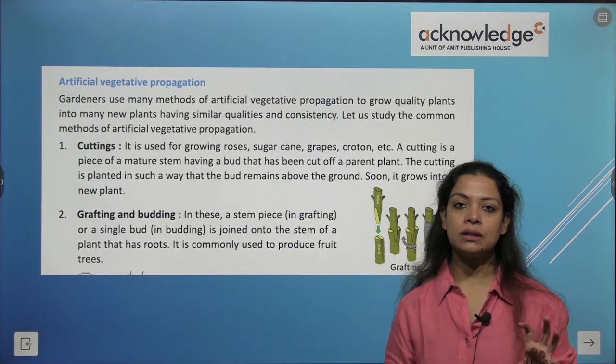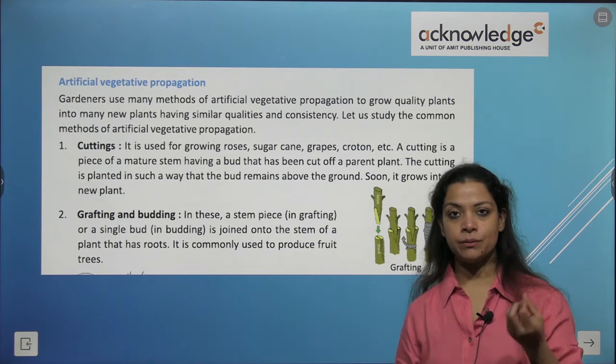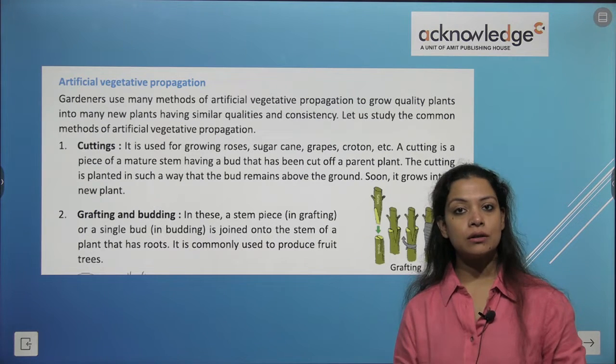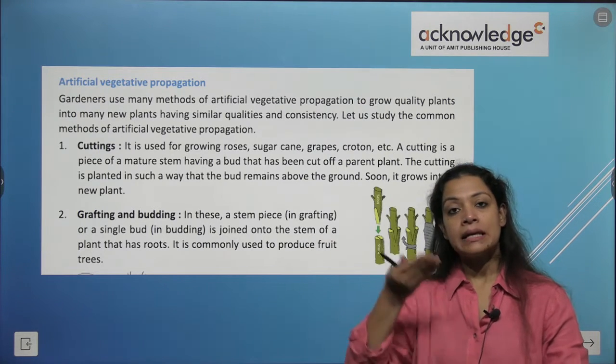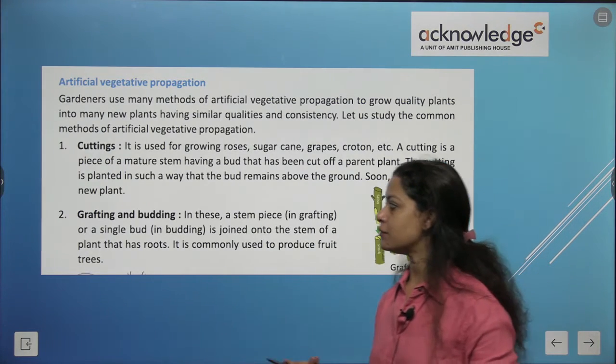So this is how the gardeners apply this method. They cut a piece of stem having buds over it from the mature part of a plant and then they bury it in the ground so that the bud is above the ground. So this stem becomes a new plant in future.